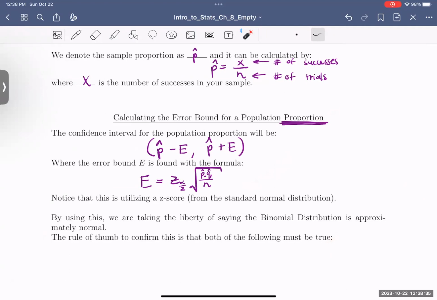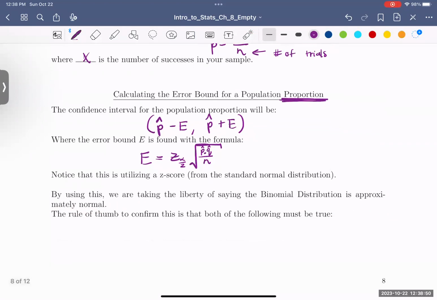So by using this, we are taking the liberty of saying that the binomial is approximately normally distributed.